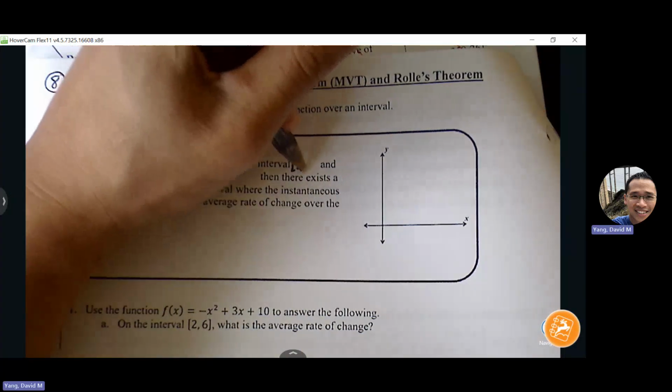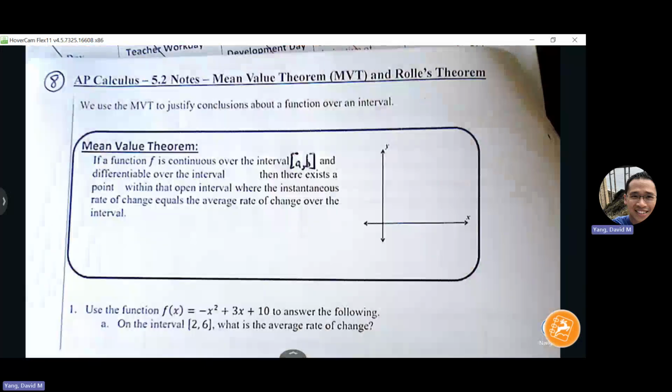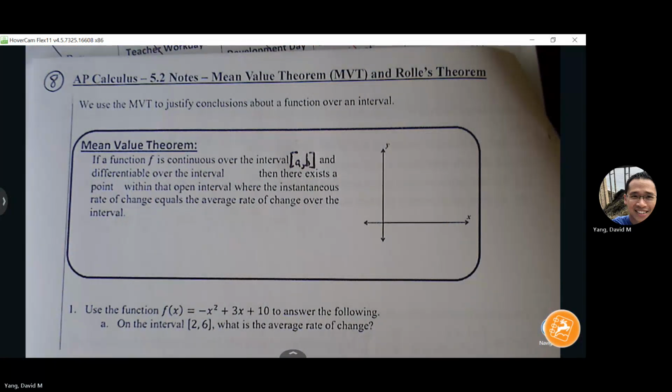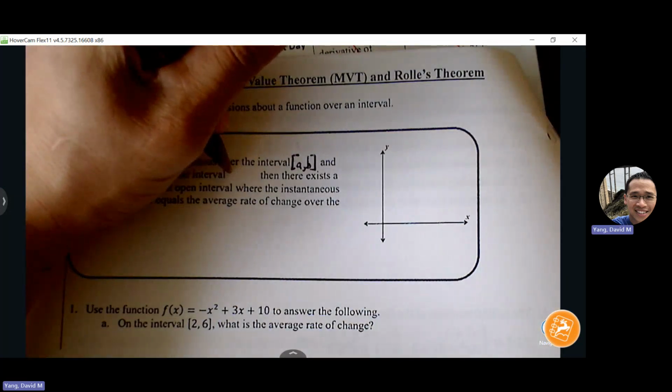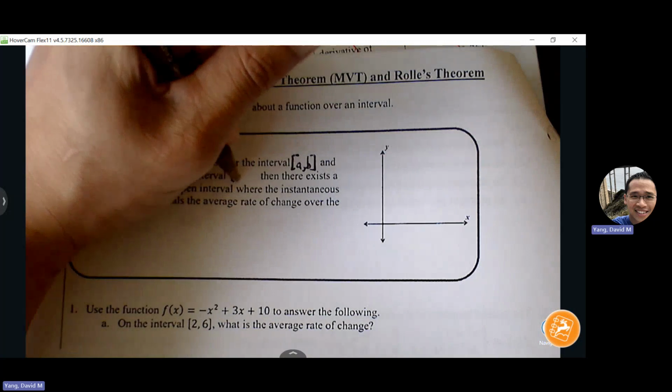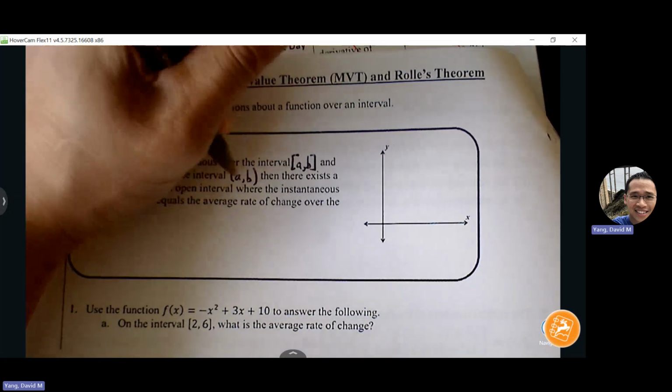So, bracket, on a closed interval from A to B. And it's got to be differentiable on the open interval from A to B. So that means it needs to be connected from one end to the next, but differentiable just means that the slope has to exist between A and B. So it doesn't actually have to be differentiable at the endpoints.